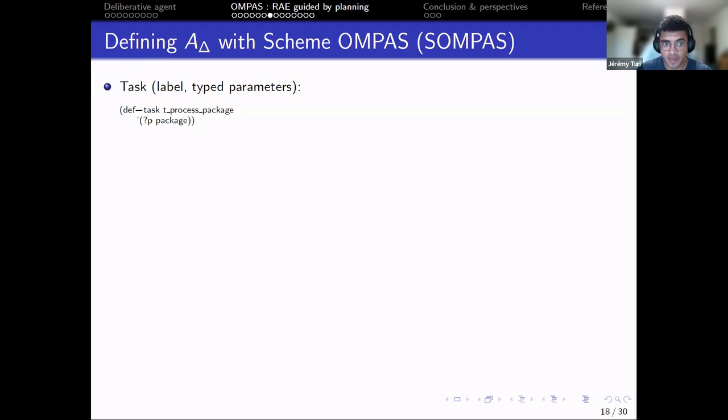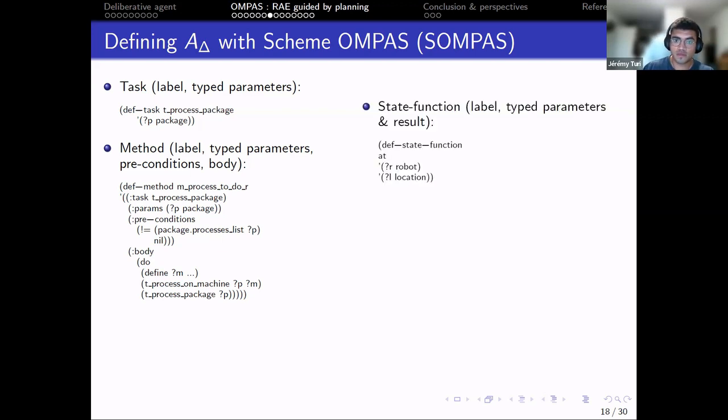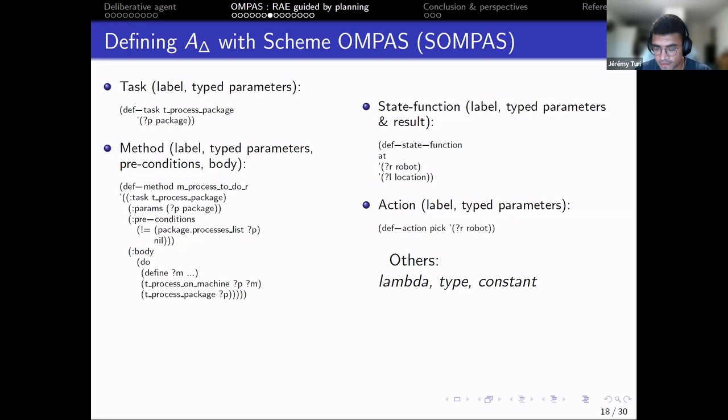First, we can define tasks with a label and typed parameters, and methods with a label, typed parameters, preconditions, and the body. And the body will be the part of the method that will be executed during the execution of methods. That's the executable part of the operational model. We also have state functions with label, typed parameters, and result, and actions. There are also other facilities to define lambda, type, and constant in the execution environment.